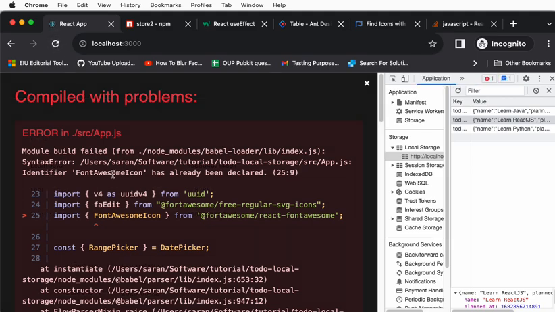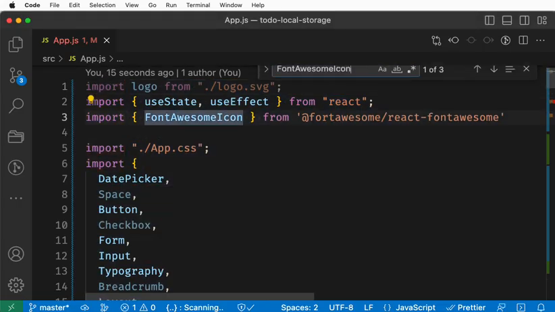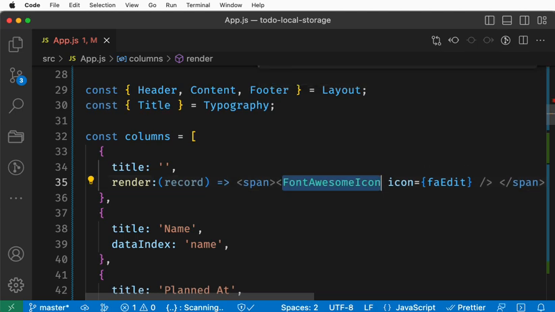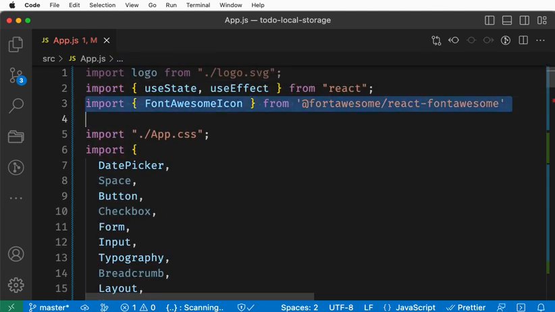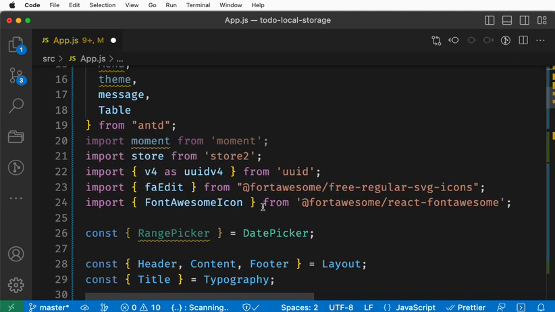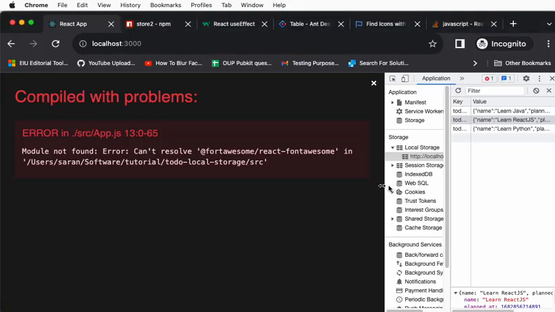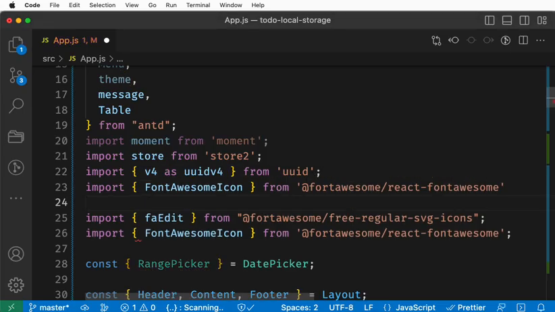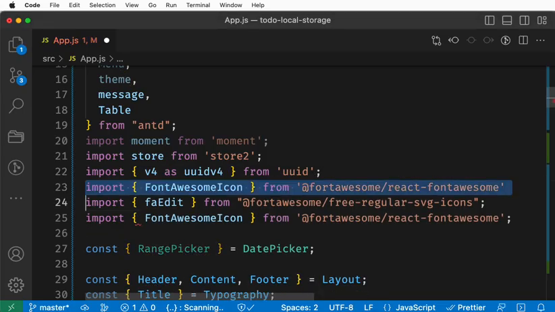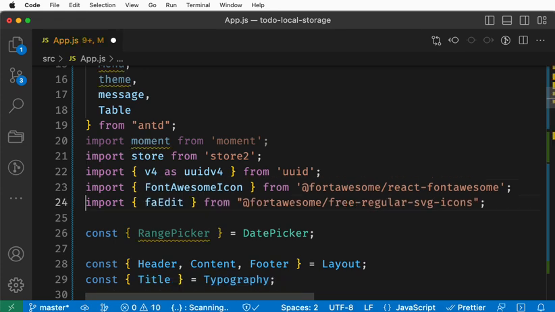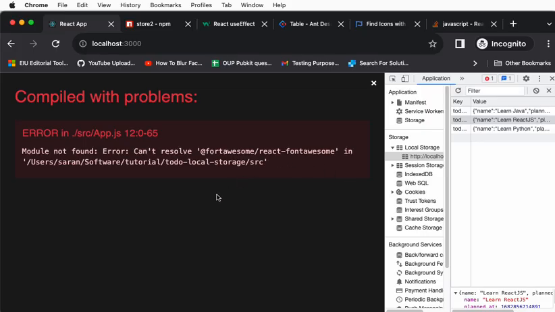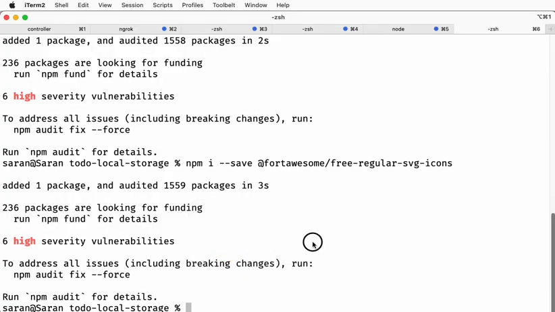Aha, Font Awesome already declared. What's wrong with this? I think we initially copy pasted it at the top. Font Awesome icon. Let's remove it and put this at the bottom. Module not found. Is this one? Then go ahead and install. npm install.